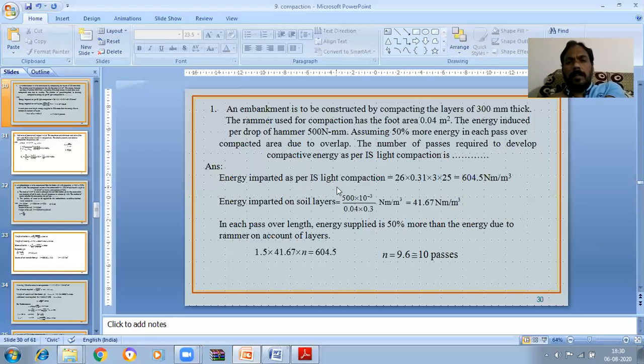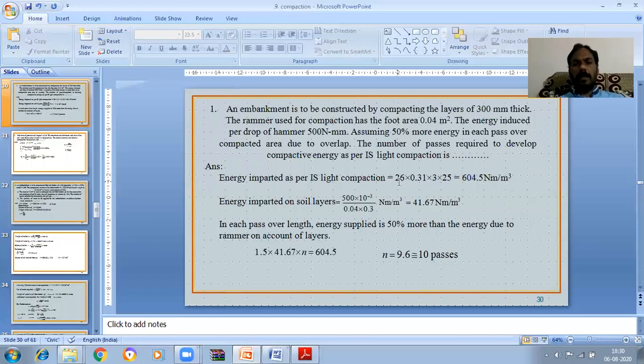First we will find the energy imparted as per IS light compaction. The weight of the rammer is 26 newtons, and the free fall is 310 mm, so 0.31 m. We need to arrange it in 3 layers, so into 3, with 25 blows in each layer. So the total energy imparted as per IS light compaction test is 26 newtons times 0.31 times 3 times 25.